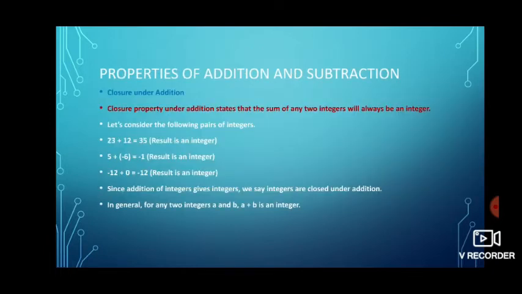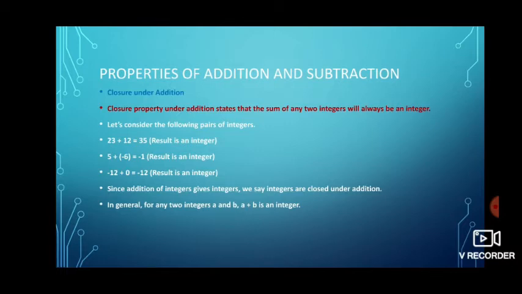Next, properties of addition and subtraction. Here we have different properties. In this session I am going to explain 4 main properties under addition and 1 property for subtraction. First property is closure. Whenever we take the closure property, if we add 2 integers, we have to get an integer as a result. We will see with an example whether it is satisfied or not.